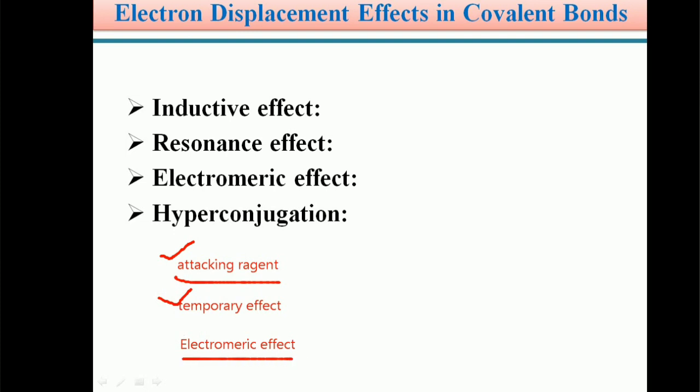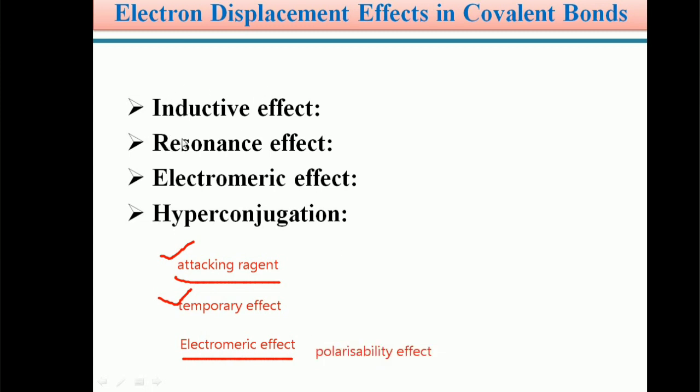Students, this electromeric effect is also known as the polarizability effect. The electromeric effect, or polarizability effect, is a temporary effect.